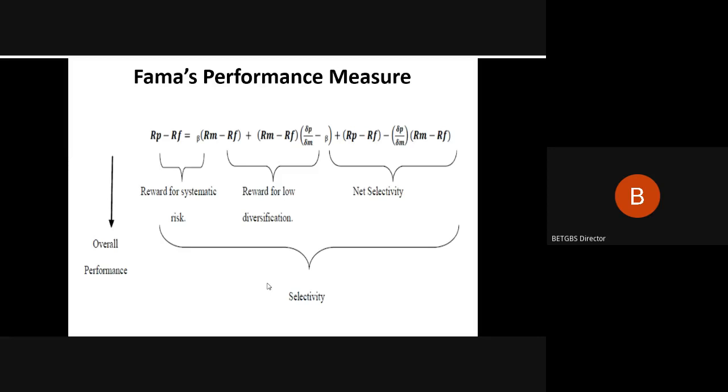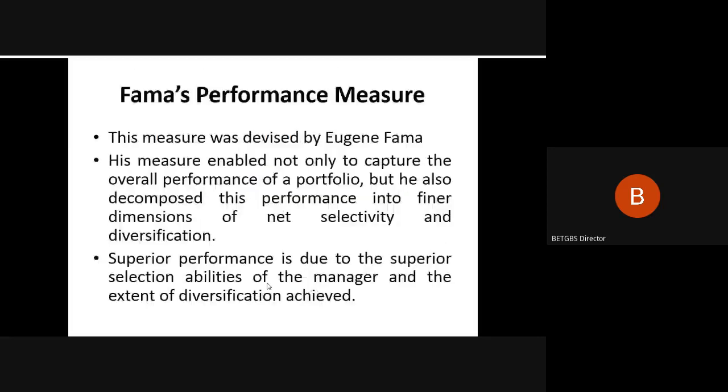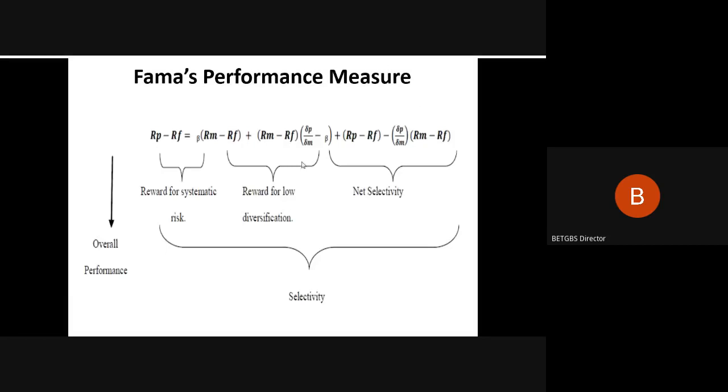So we have got only a conceptual overview of it, because for practical consideration we have to have data of this nature. Here we have portfolio return, risk-free rate, and market return, so all three returns are considered. Then we have the standard deviation of your portfolio, the standard deviation of market, and even beta.